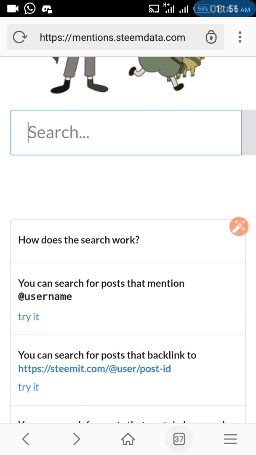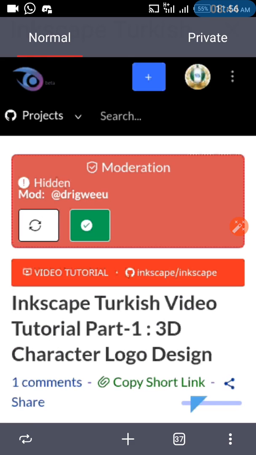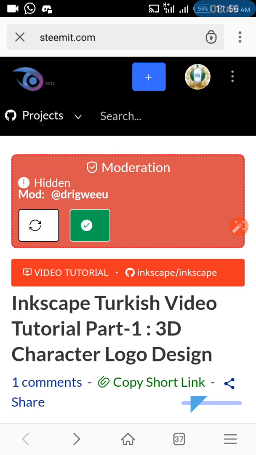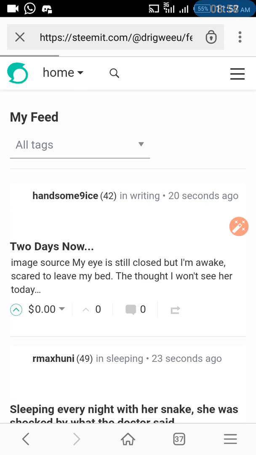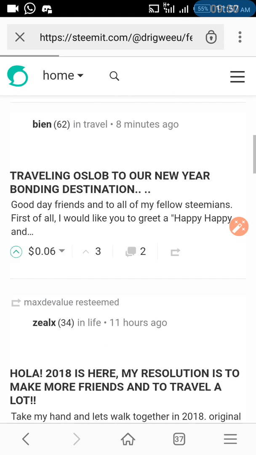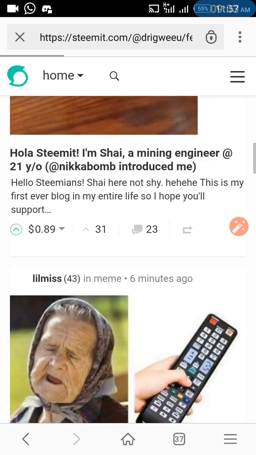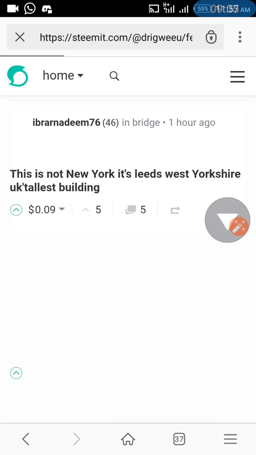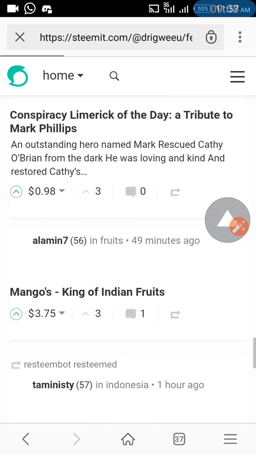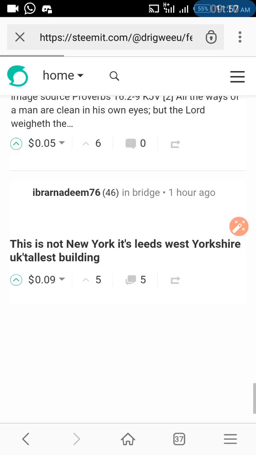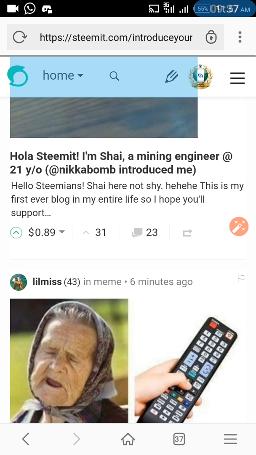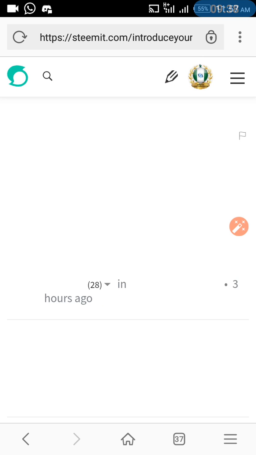We are supposed to know those that backlink by getting our post ID. Let's open Steemit and get one post ID on Steemit, then see what happens, whether there is a backlink or not.